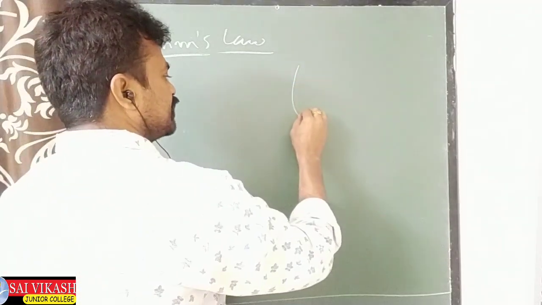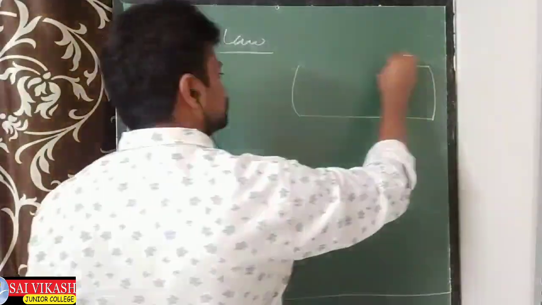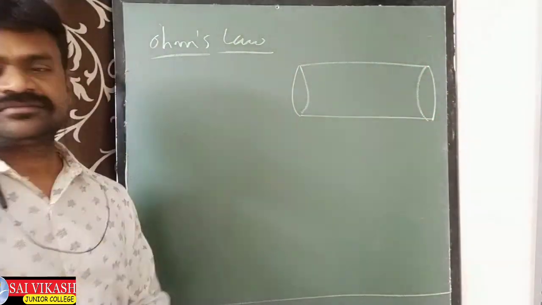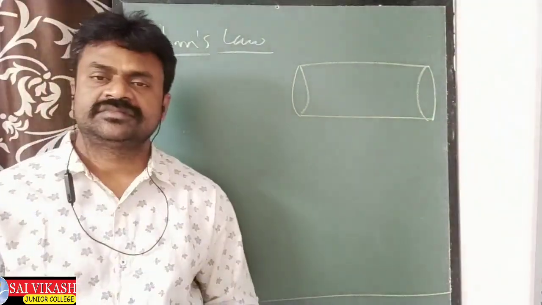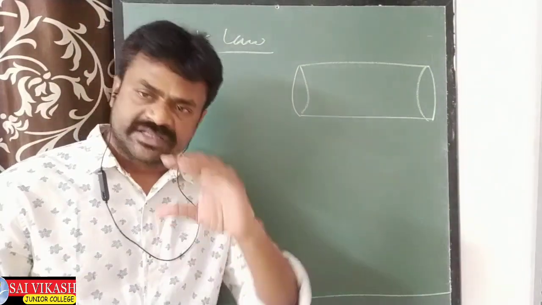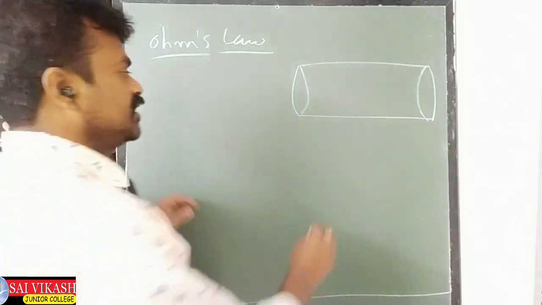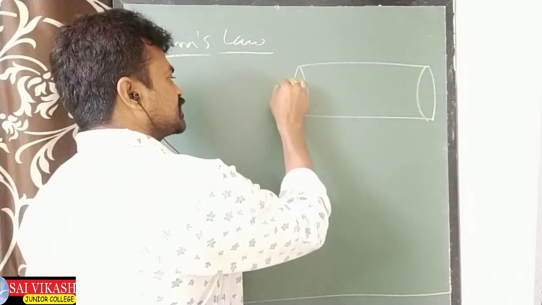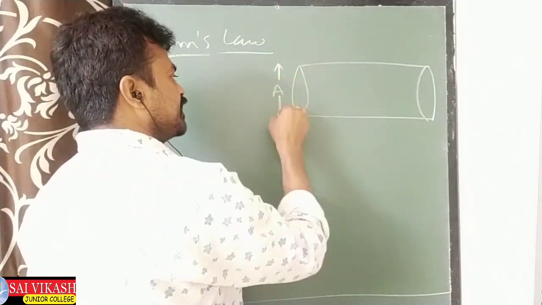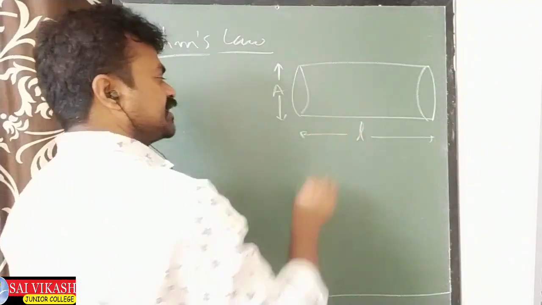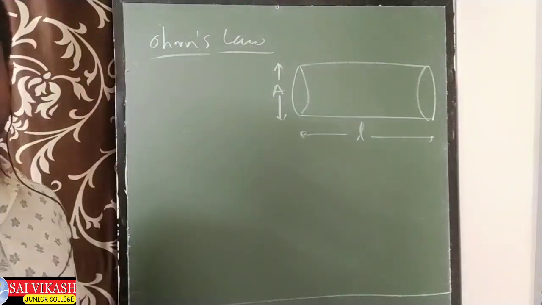So I am taking one conductor, through which current is passing. Its area of cross section I am taking as A. Area of cross section is A. Length of this conductor is L.